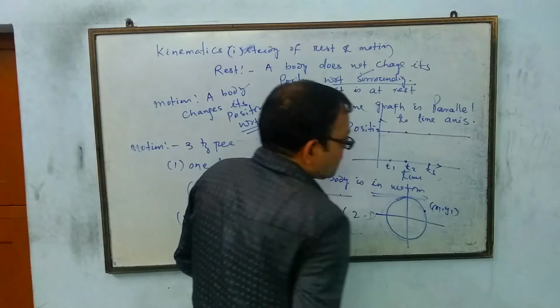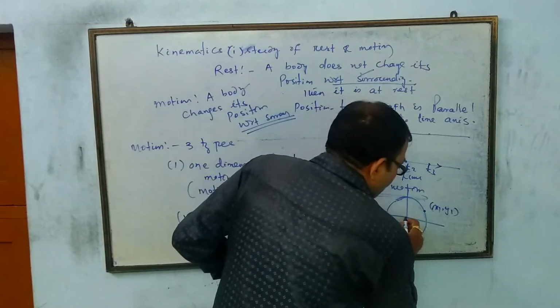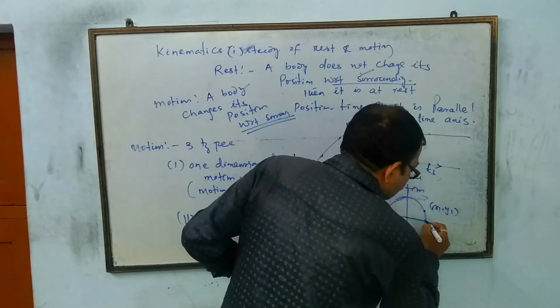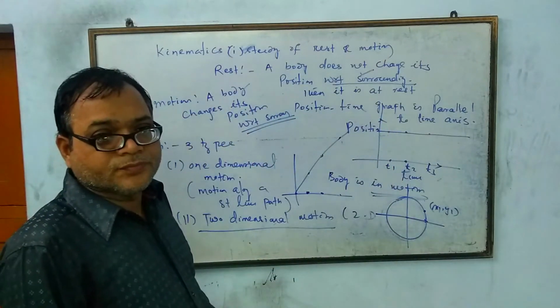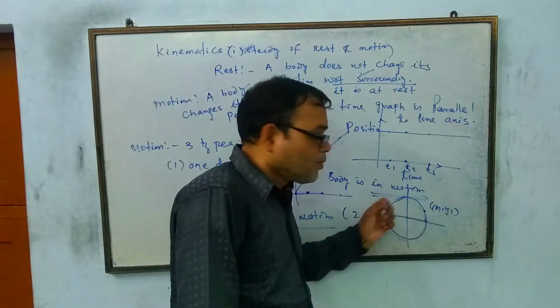That means the motion of the body is described in the horizontal direction as well as in the vertical direction, that is along the x-axis and along the y-axis.